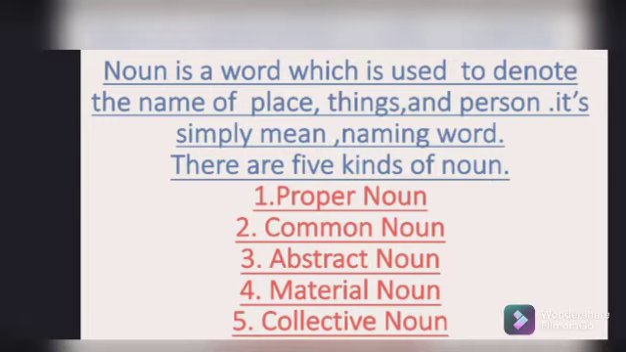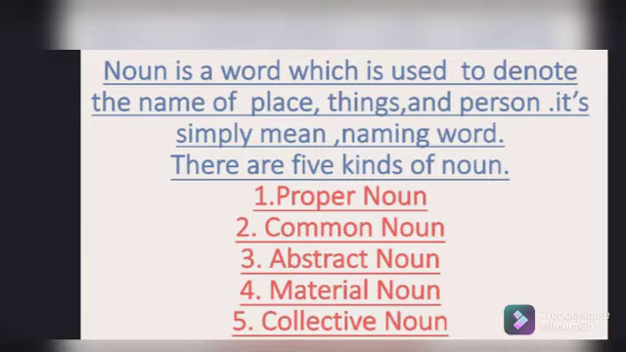Now I want to start this video. This is about the noun. Noun is a word which is used to denote the name of place, things, and person. You know very well, the noun is a word which is used to denote the name of place, things, or person. You have read it in all the classes of school. It simply means that the naming word is noun.